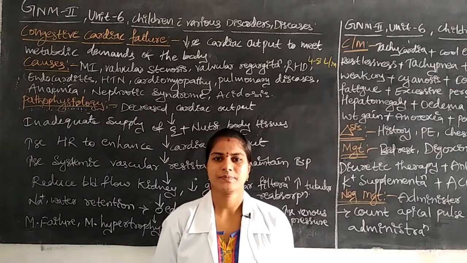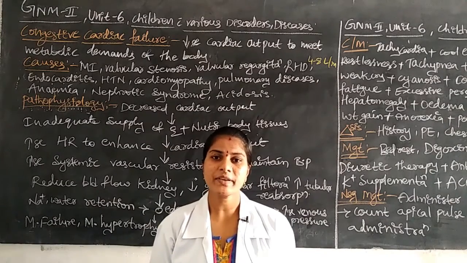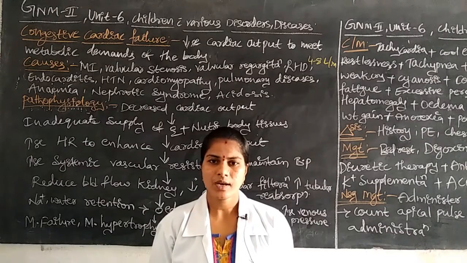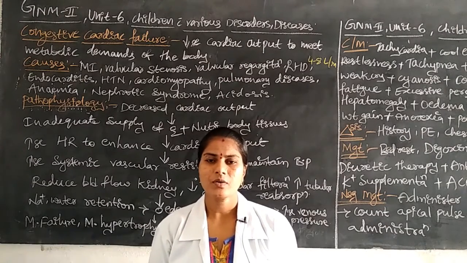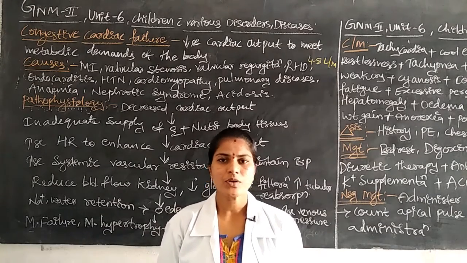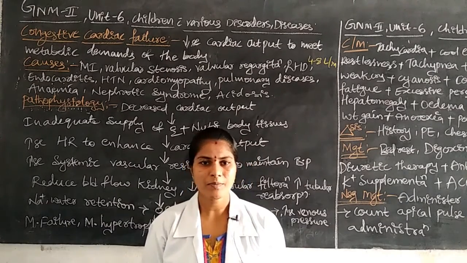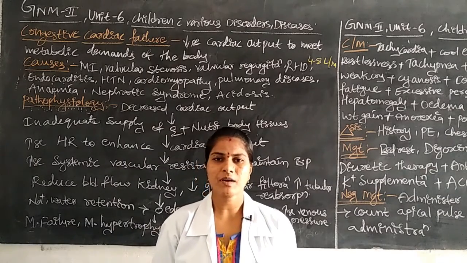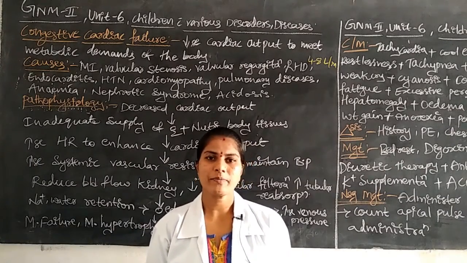Along with that, the heart itself receives some blood by the coronary arteries through the cardiac circulation. The heart circulates the blood from the heart to the lungs, that is the pulmonary circulation.